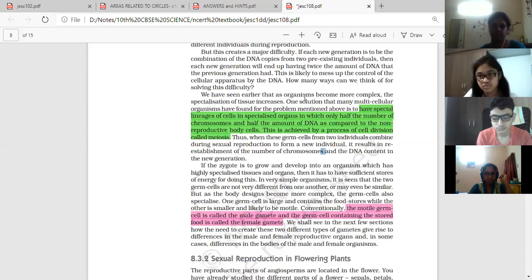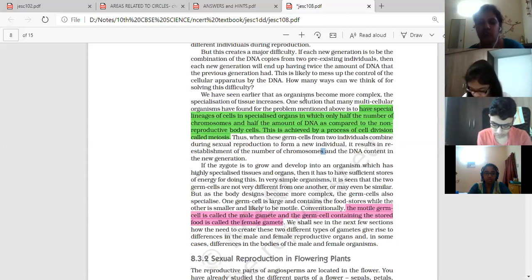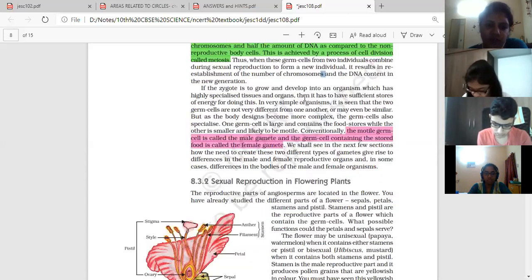Yes, ma'am. Okay. Then in flowering plants, we have to see sexual reproduction. When the question is asked to explain sexual reproduction in plants, you have to start with the pollination process. So first is pollination, then fertilization, and then seed formation and post-fertilization changes.